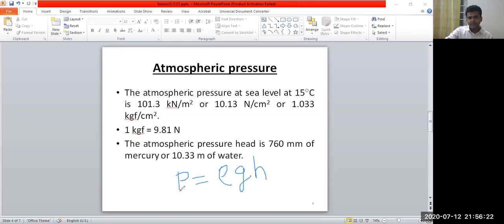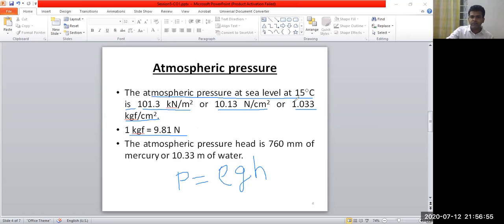Suppose atmospheric pressure: you can see here the atmospheric pressure at sea level at 15 degrees centigrade is 101.3 kilonewton per meter square, or 10.13 newton per centimeter square. This is just the conversion of unit, or it is 1.033 kg per centimeter square. 1 kg can be converted into newton as 9.81 newton.